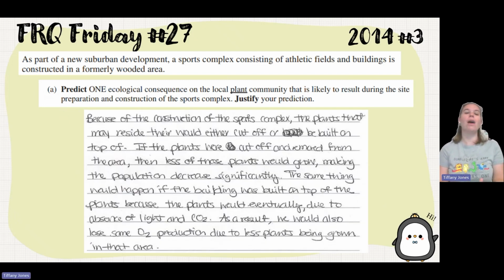Part A says, students said, because of the construction of the sports complex, the plants that may reside there would either be cut off or be built on top of. If the plants were cut off and removed from the area, less of those plants would grow, making the population decrease significantly. The same thing would happen if the building was built on top of the plants, because the plants would eventually die due to absence of light and carbon dioxide. As a result, we would also lose some O2 production due to less plants being grown in that area.